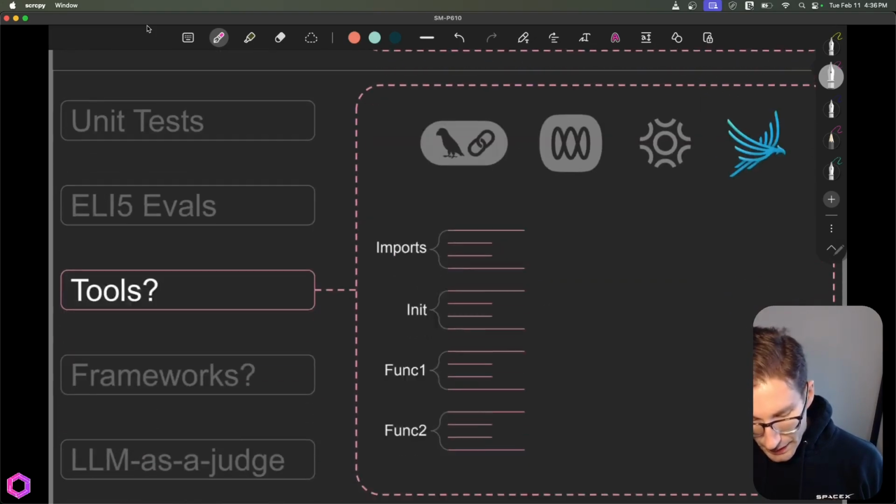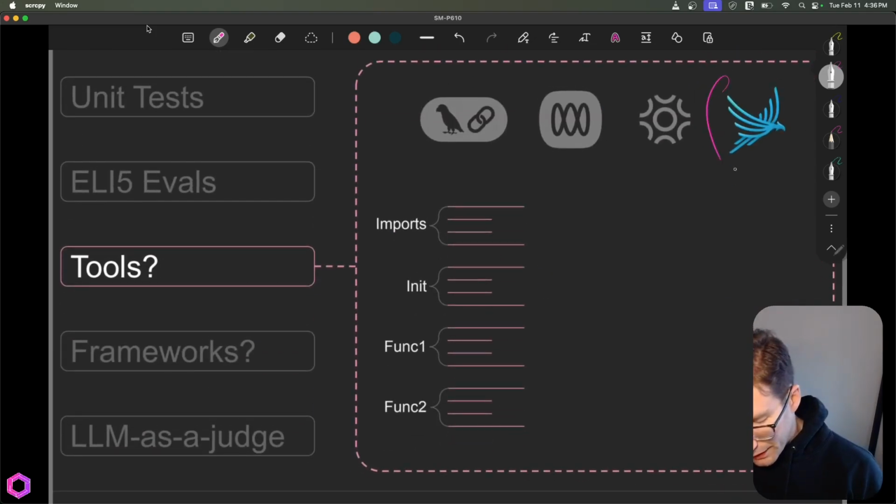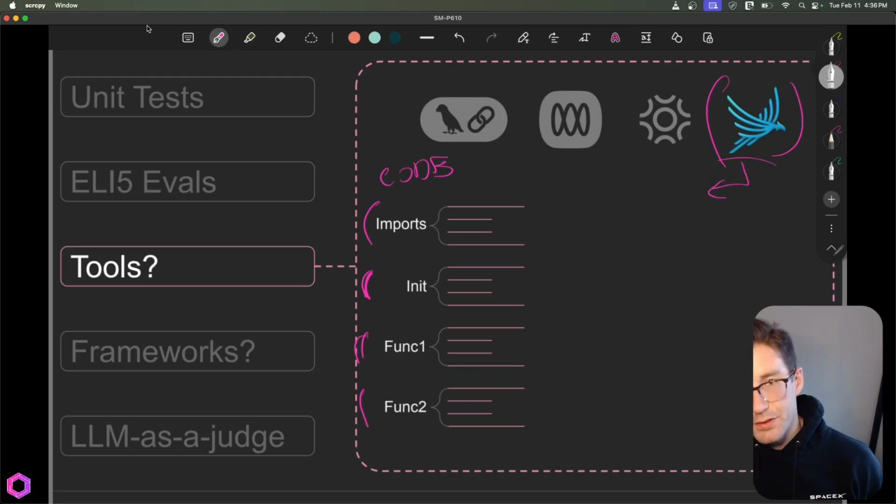So we've done that. And then an example here I want to share. So say if we're using Phoenix, which has an open source option, and the way you integrate these different types of tools, which are all slightly different, but they're all kind of the same, in the sense that say you have your code. So this is what our code is here. And in our code, we have our imports, we have our init statements, and we have different types of functions in our code. So what's going to happen with Phoenix and other things is we're going to insert different tracers. So you're going to insert a tracer at the top of each one of these functions, and then you're going to have an init piece here that you're going to initialize the tracer itself. So this is the basic flow of how this is going to interact with your code.